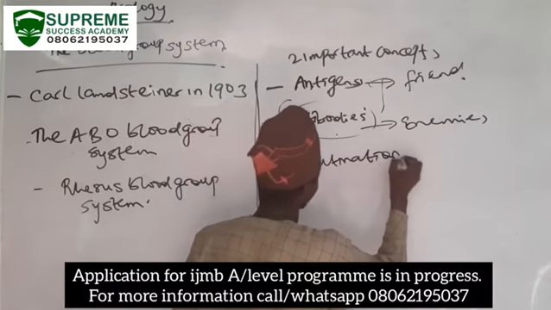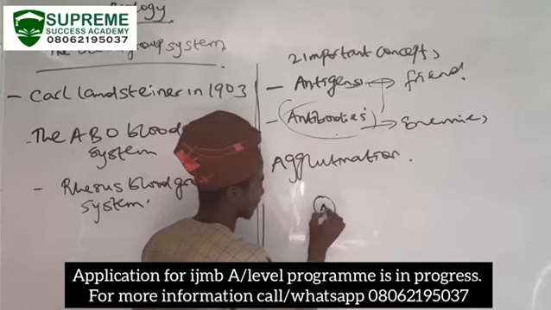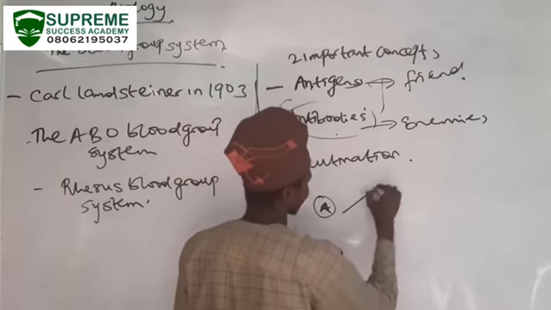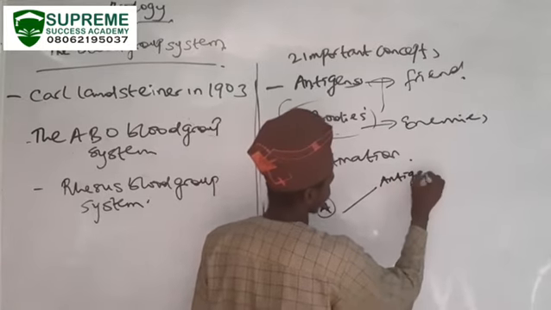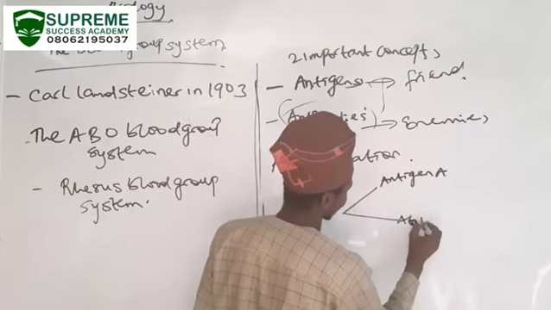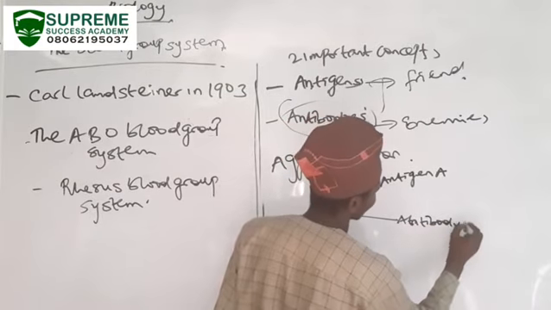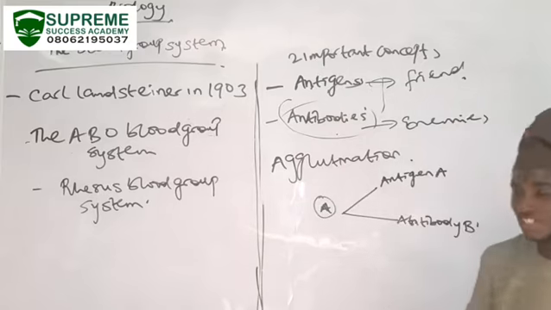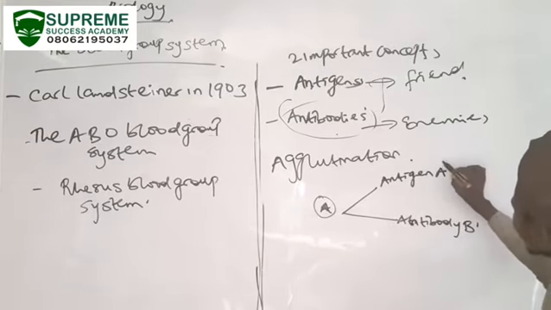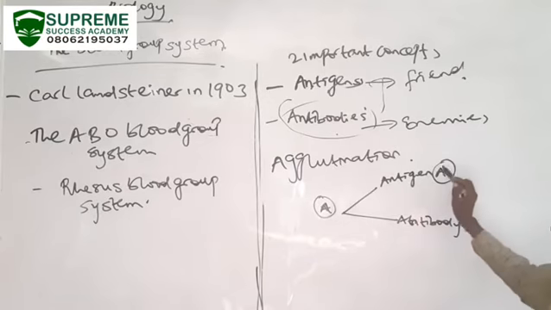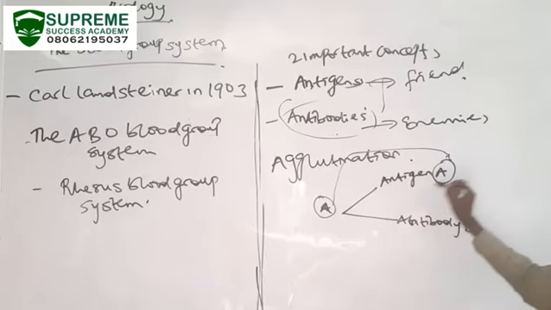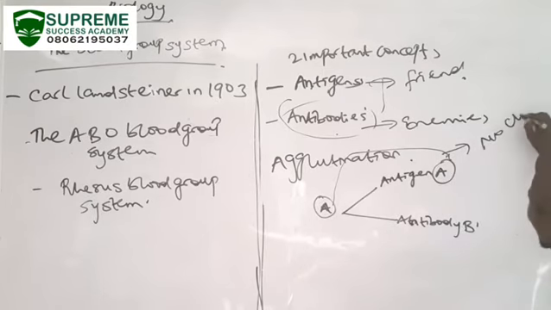So let's consider this red blood cell. This is red blood cell A, with antigen A and antibody B. So let me say I have blood group A. When this blood group A comes with antigen A, there is not going to be any clumping.